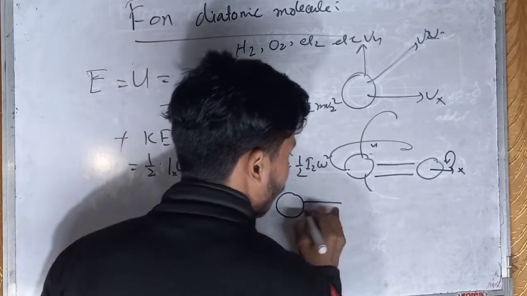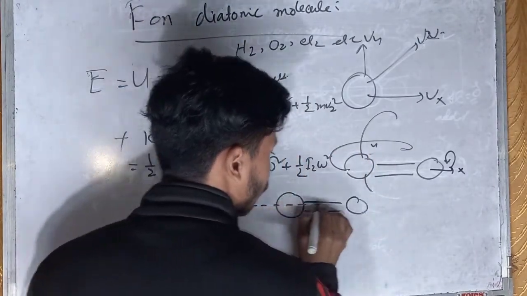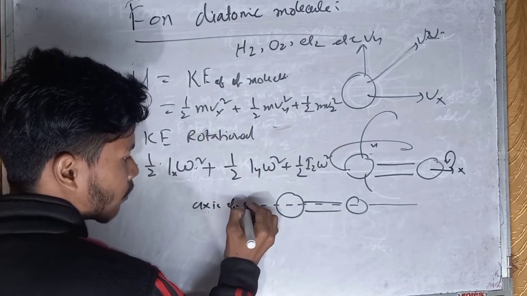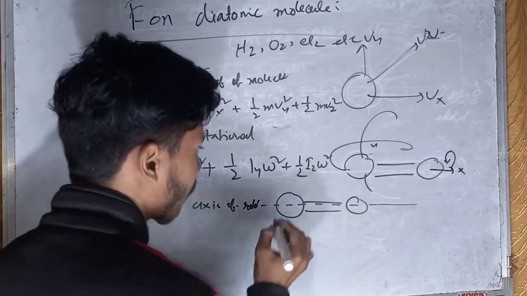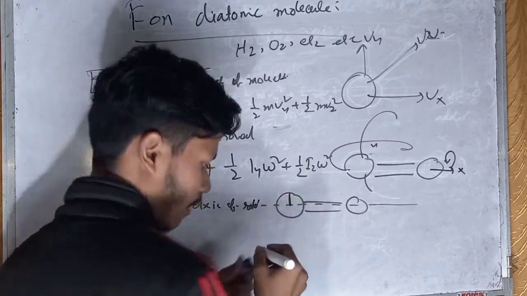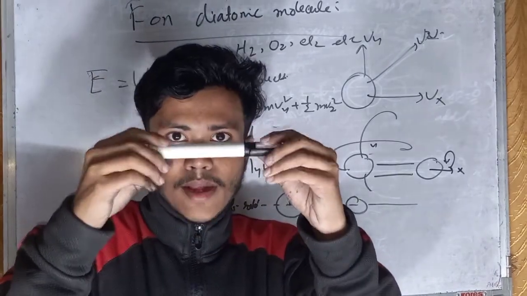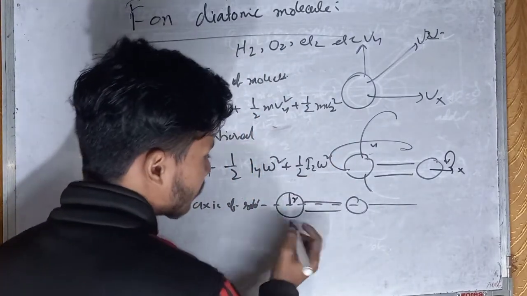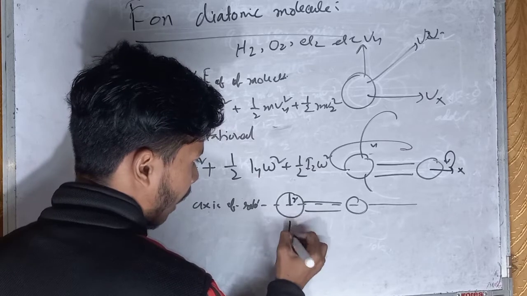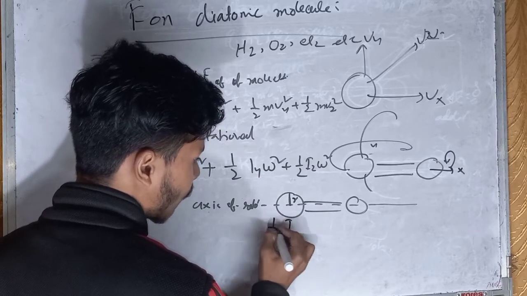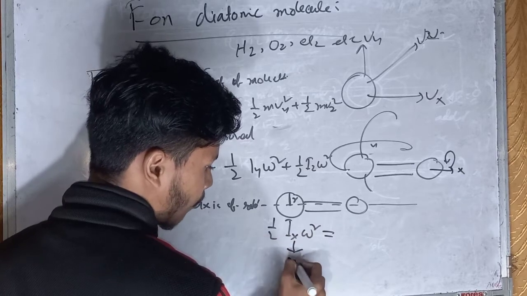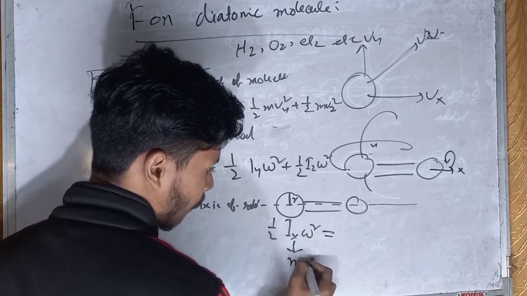This is the axis of rotation. This is r. When it moves like this, half of I x omega square, where I means m of r square.